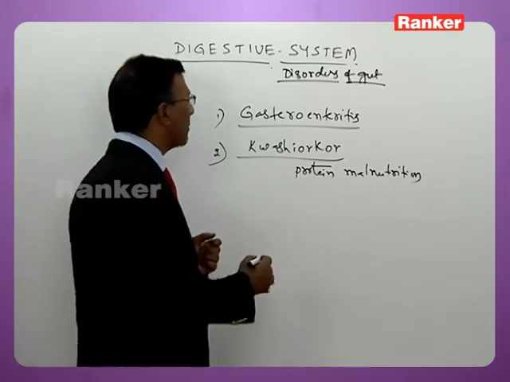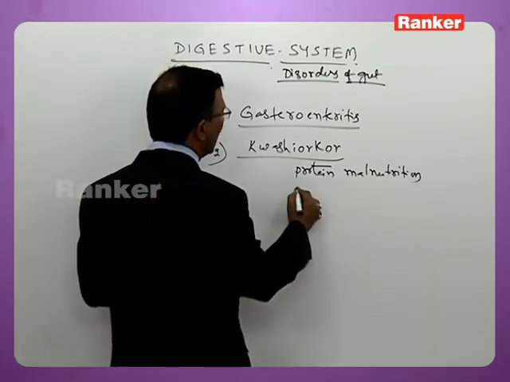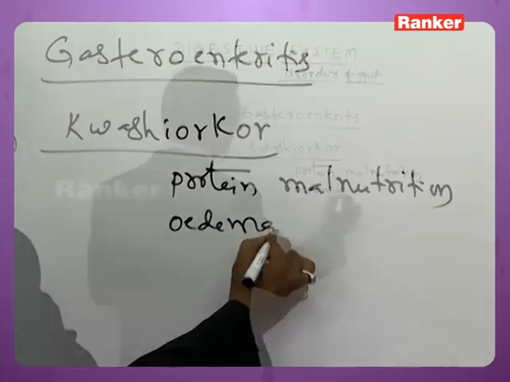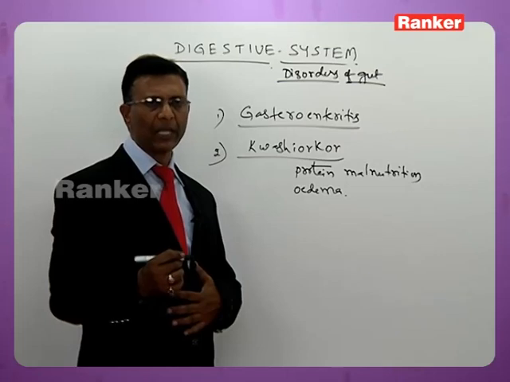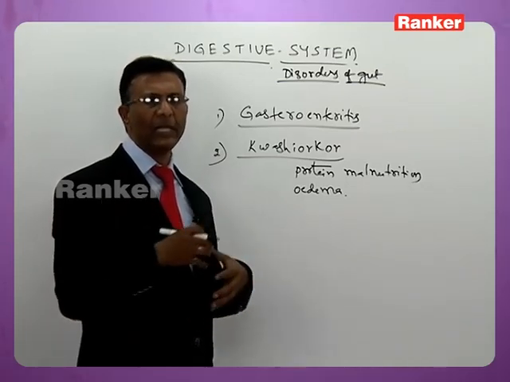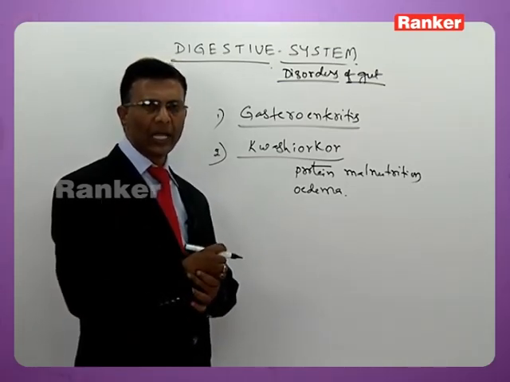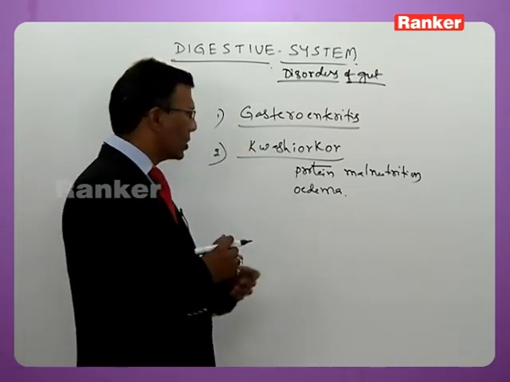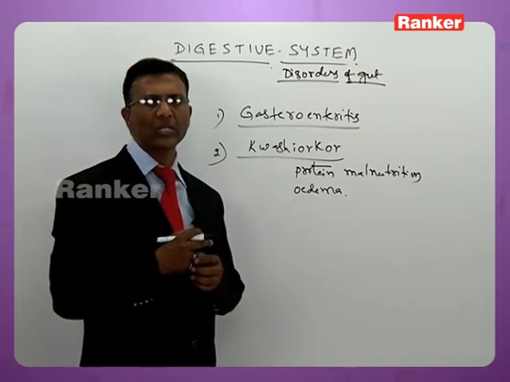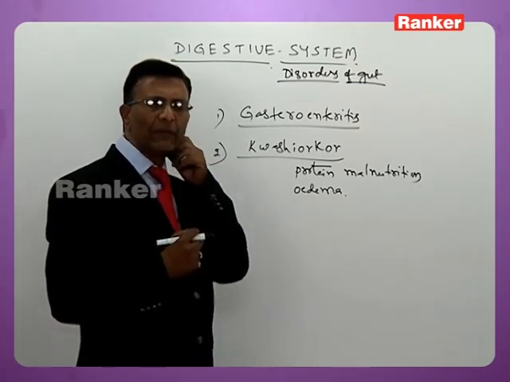The characteristic symptom of Kwashiorkor is edema of the entire body. There will be a paunch-like stomach, then swelling of the limbs may take place, and the hair may also appear slightly brownish. So edema is a characteristic symptom of Kwashiorkor. It mostly crops up due to deficiency of proteins.